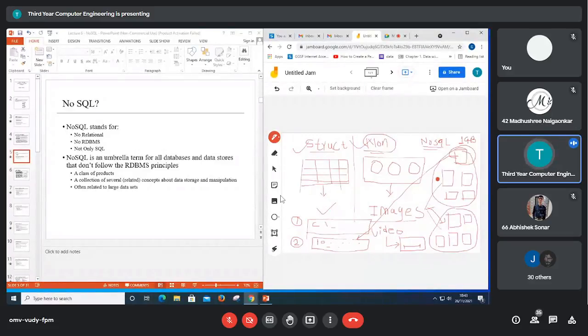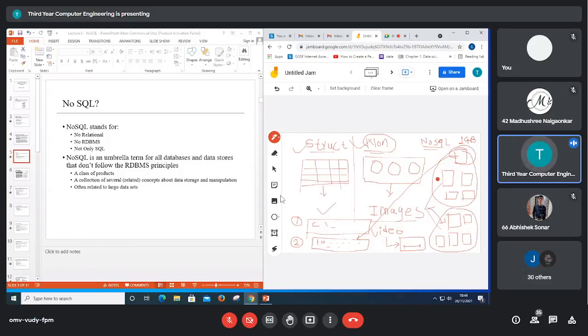So it is not required. It would become a separate burden for every application to convert that data into a structured format. Why do we have to convert that data into structured format? For example, I decide I want to convert this data into structured format. Right now I have only 1 GB of data, so I'm going to convert it into a structured manner. The next day, again 1 GB of data is generated.